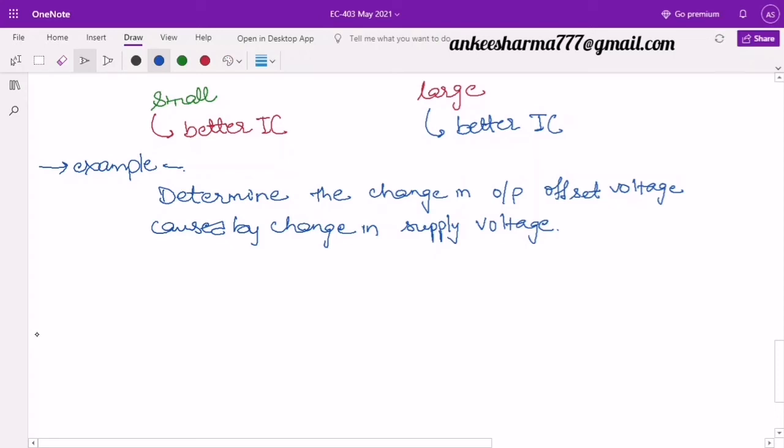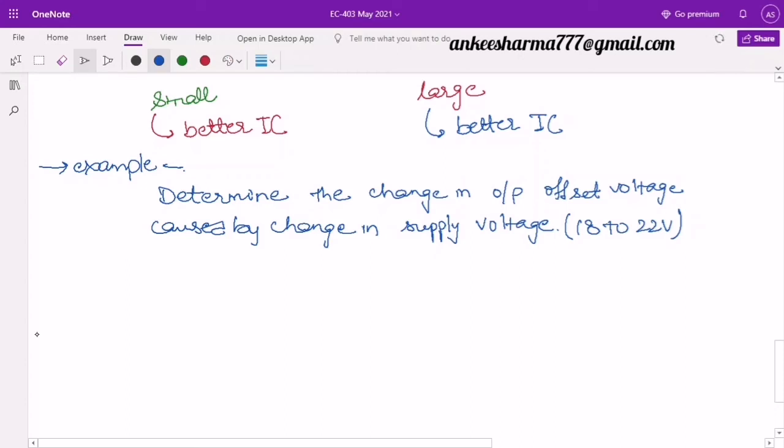right? And let's say the change in supply voltage is from 18 to 22 volts, right? So there is a supply change given to us, 18 to 22 volts.